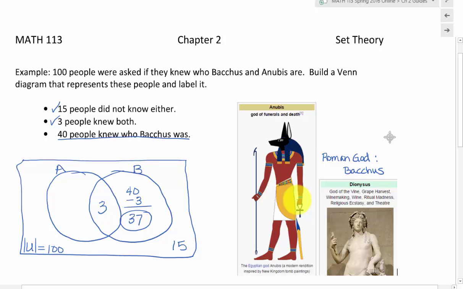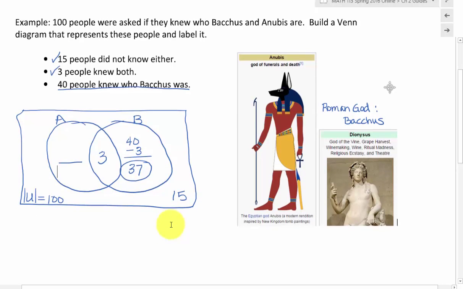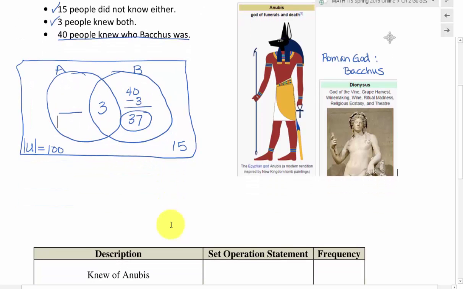And the last thing I need to do is figure out how many people are here knowing Anubis but not knowing Bacchus at all. And if I want to find that, I have to use the information that I have about all of the cardinal numbers and write out that I have 100 people for my universe.